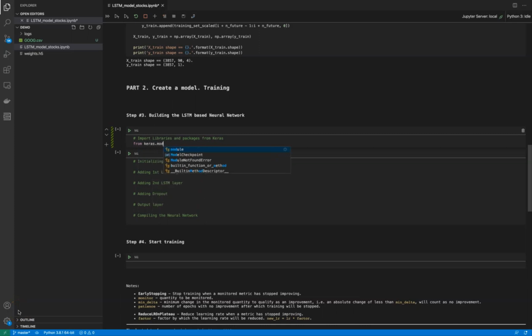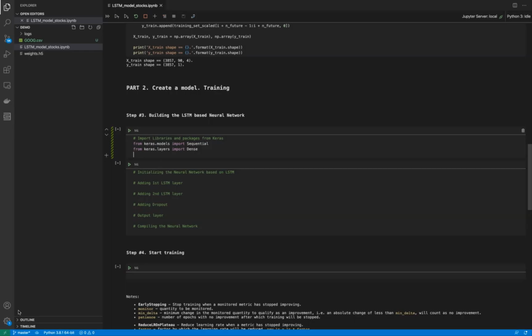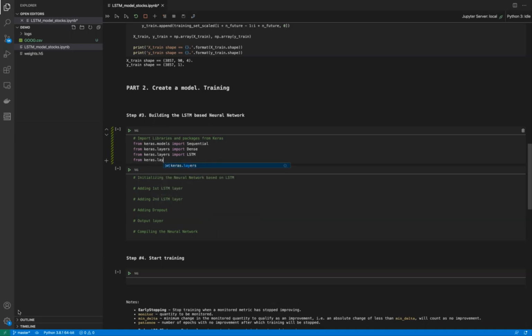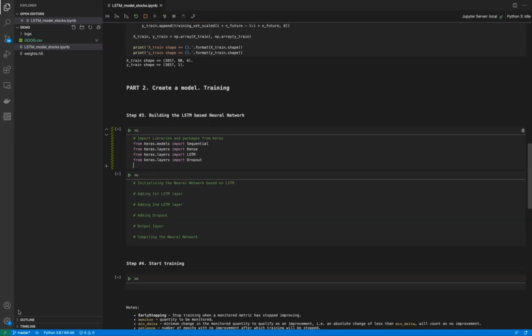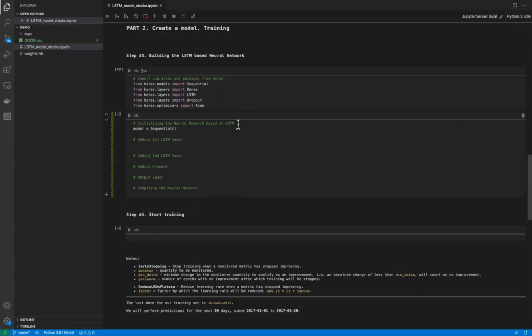In this part, we will create an LSTM-based neural network and will train it with our training dataset generated in the previous part. Firstly, import all Keras modules that are required to build the neural network that we want. So, Sequential, Dense, LSTM, Dropout, and one of the optimizer packages should be added. I decided to choose Adam as optimizer, just to try. Now we are ready to build a simple neural network with LSTM.